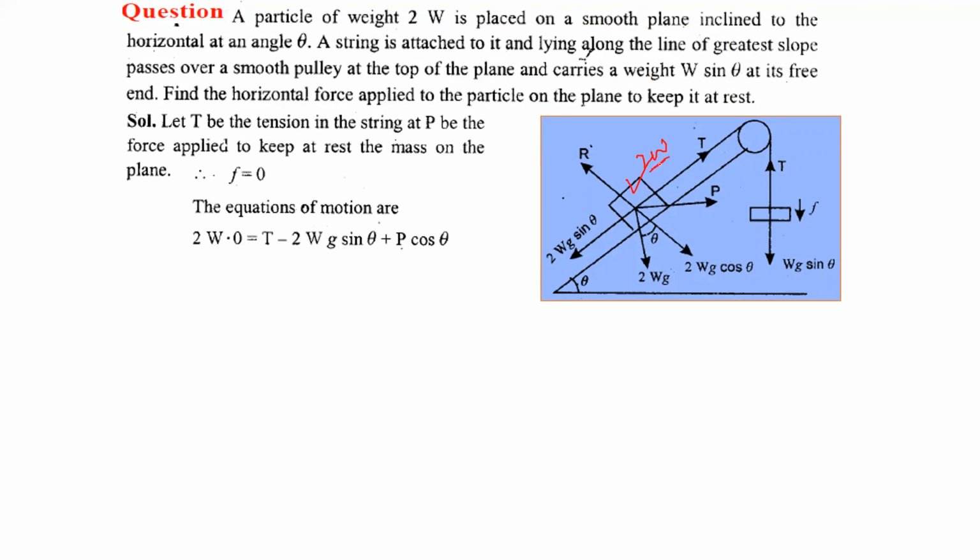of mass 2w is placed on a smooth plane inclined to the horizontal at an angle theta. This angle is theta given to us. A string is attached to it. This is the string, and lying along the line of greatest slope. So string ਜਿਹੜੀ line of greatest slope ਦੇ ਨਾਲ ਨਾਲ plane ਦੇ ਨਾਲ ਨਾਲ ਬੰਨੀ ਹੋਈ ਹੈ, and over a smooth pulley pass करके, and a weight which it carries, w sin theta at its free end. Find the horizontal force applied to the particle on the plane to keep it at rest.